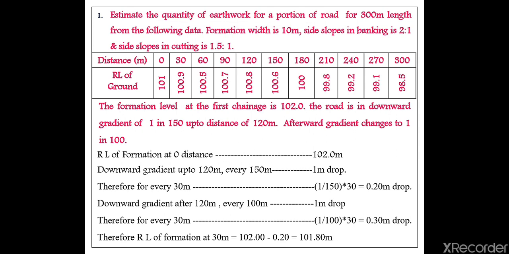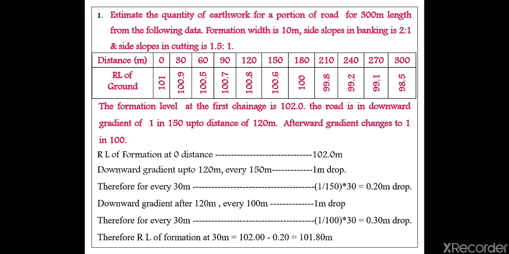If I am going to construct a road of length 300 meter, for example, I have to level the ground surface in such a way that I calculate the quantity of cutting and the quantity of filling I have to do.